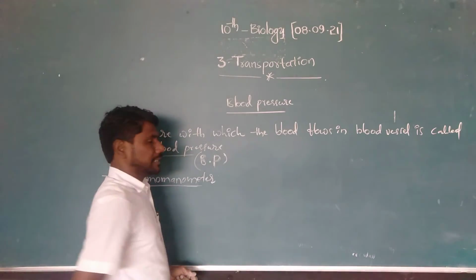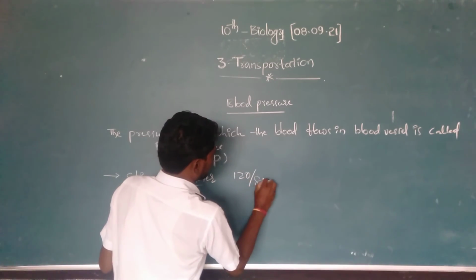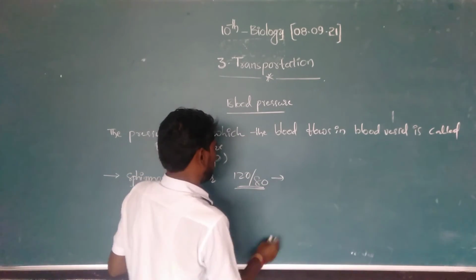Next, what is the normal blood pressure of a human being? 120 by 80 is the normal blood pressure.